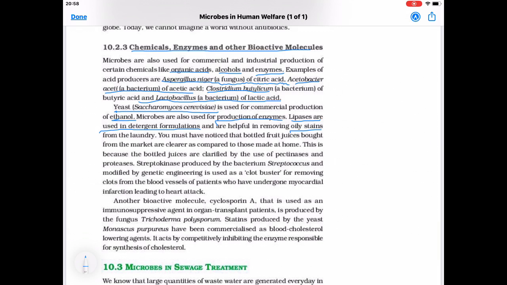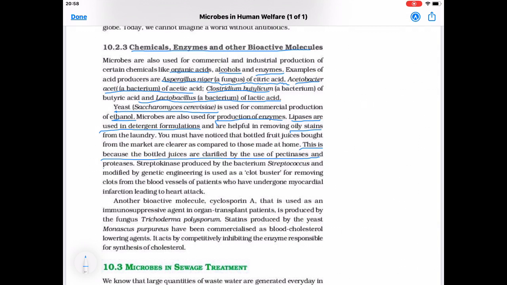So from this paragraph write Saccharomyces cerevisiae and what is the use of this. Lipase, what is the use of that in the laundry. Next is fruit juices bought from the market are clearer as compared to those made at home. Can you give the reason why? This is because the bottled juices are clarified by the use of pectinases.